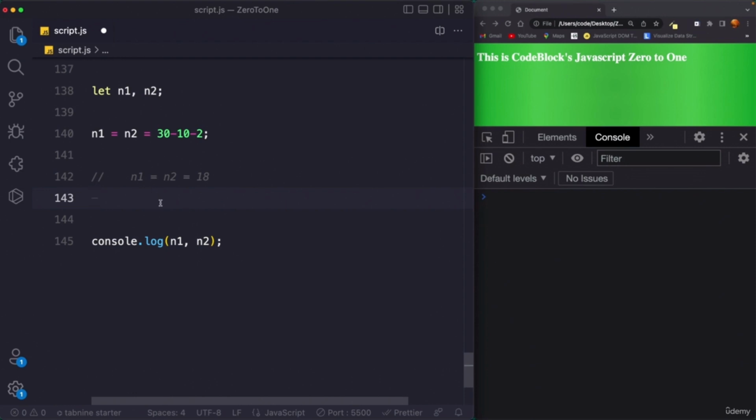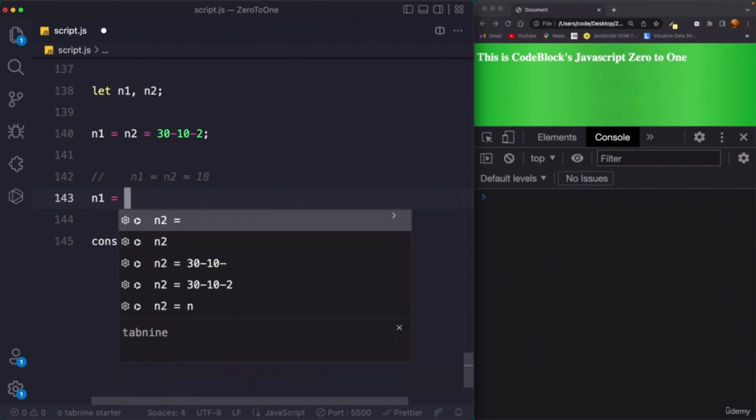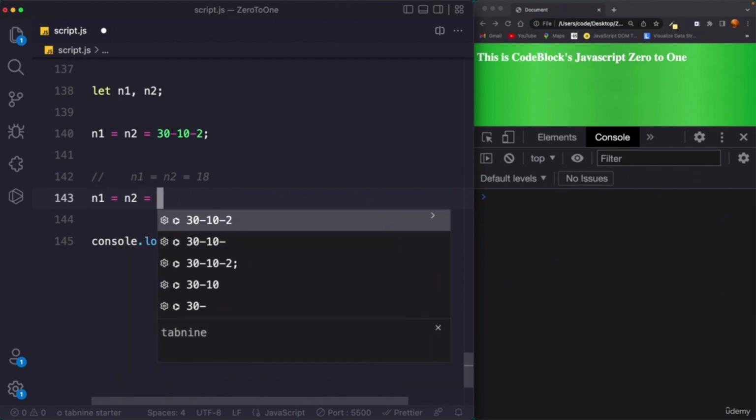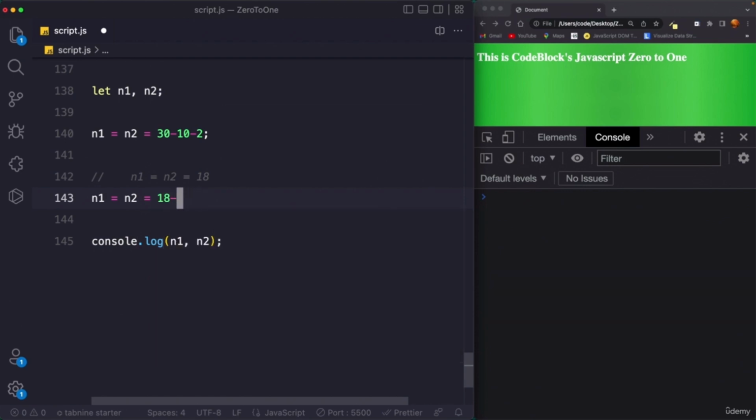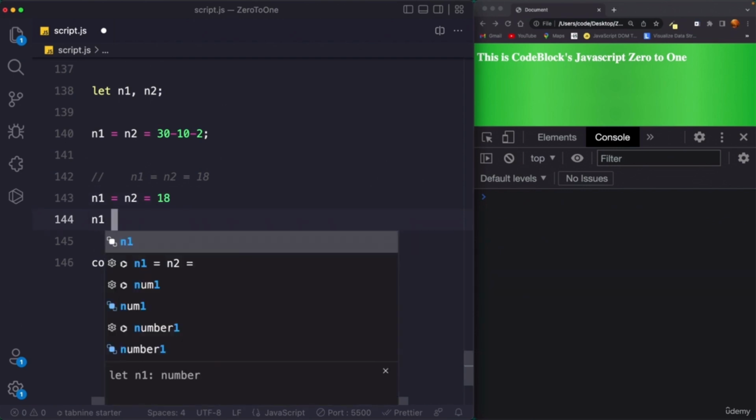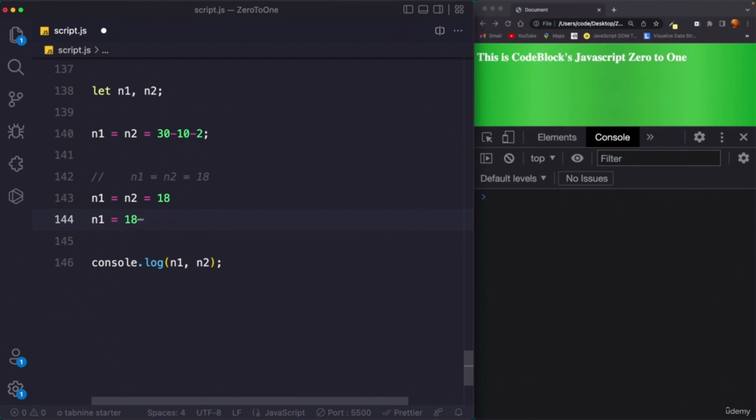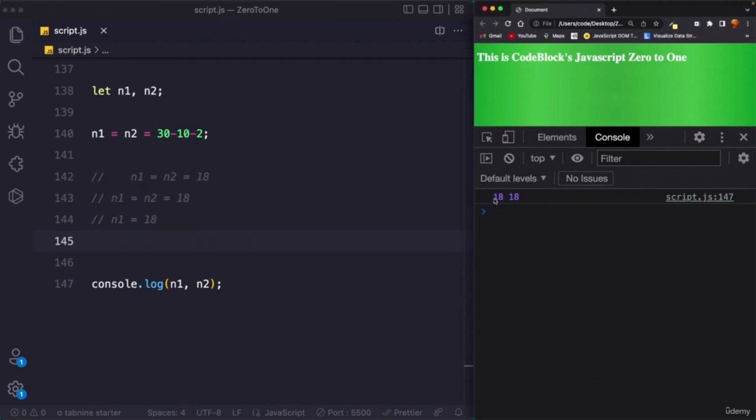The output will be n1 equals n2 equals 18, and after this n1 equals 18 because n1 is equal to n2 as well. So if I save this, let me comment this out, reload, you see we have 18, 18.